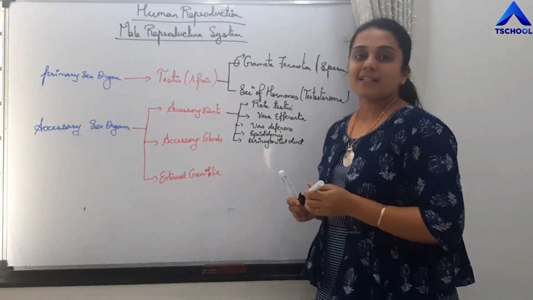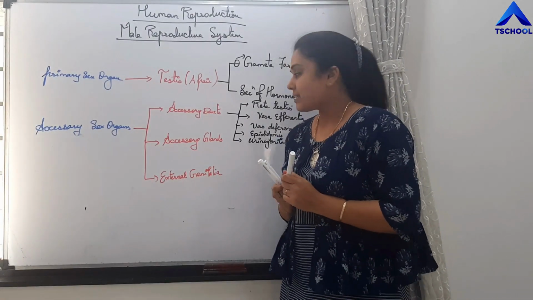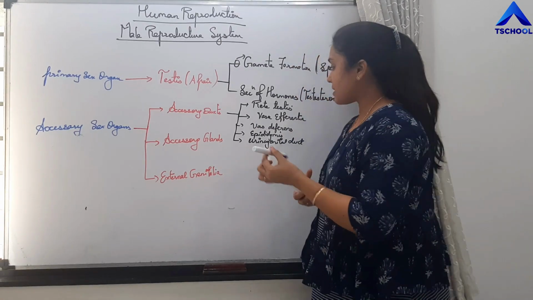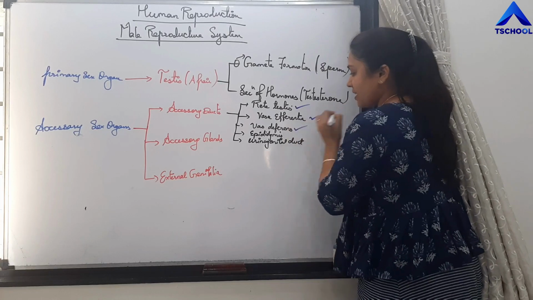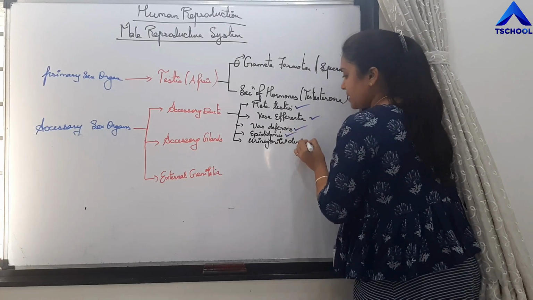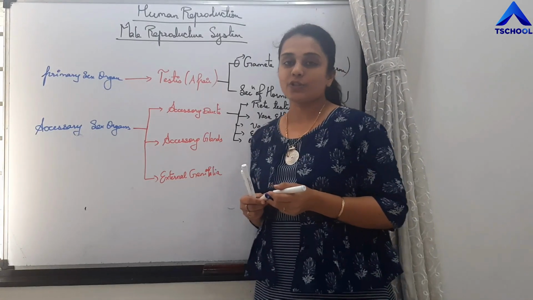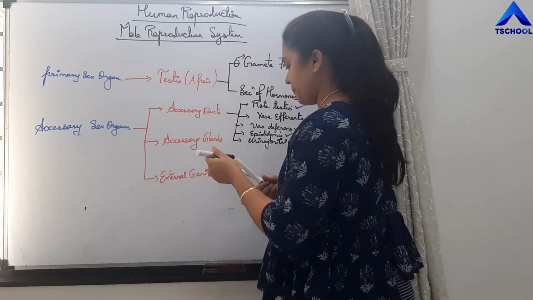So these are the accessory ducts: rete testis, vasa efferentia, vas deferens, epididymis and urinogenital duct.